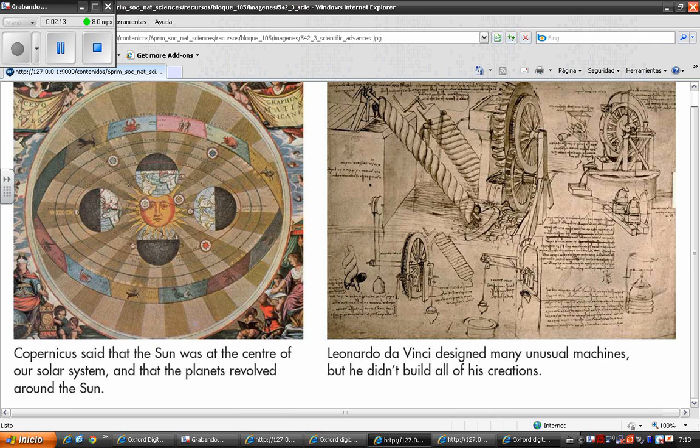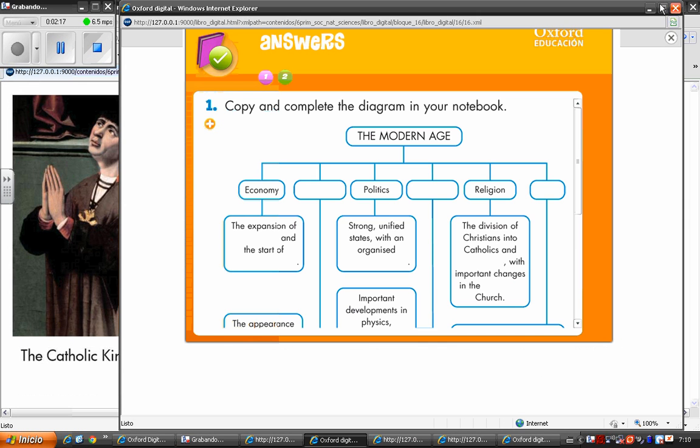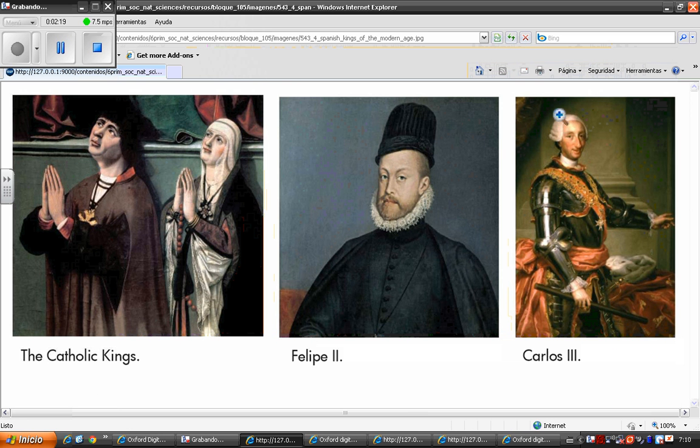Okay, the next picture we're going to look at to review are some of the important monarchs of the modern age. In Spain, the modern age began with the reign of the Catholic kings, Isabel I of Castilla and Fernando II of Aragon. These are the Catholic kings on this picture. Okay.